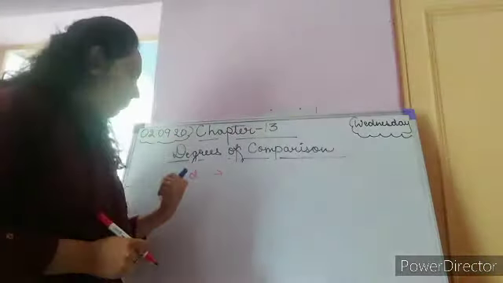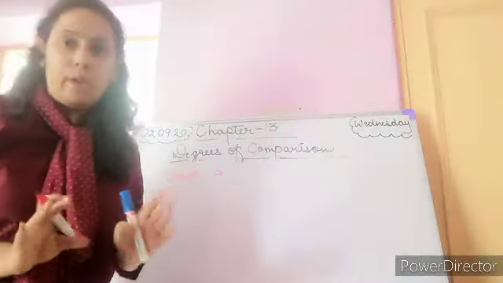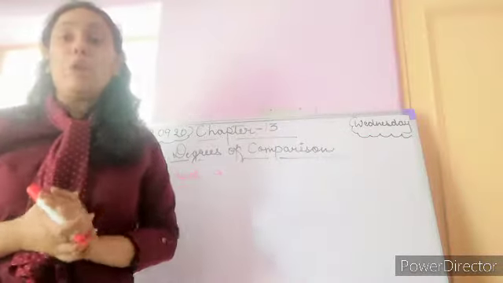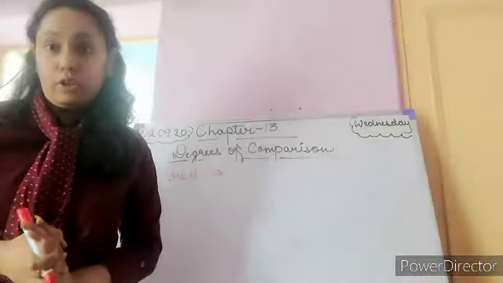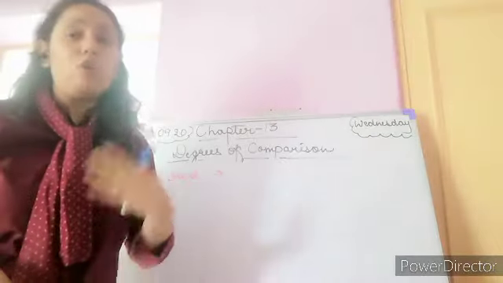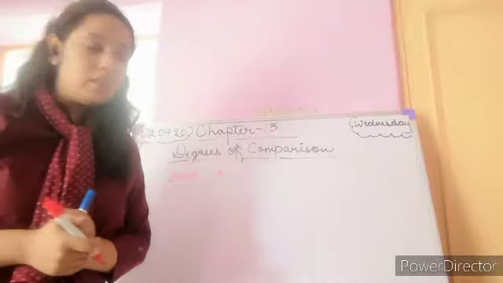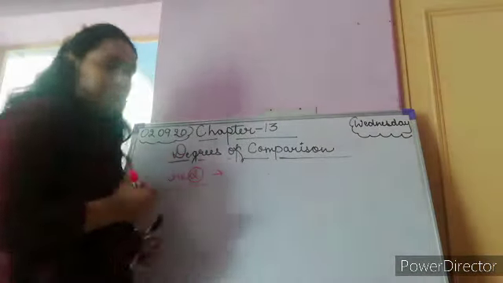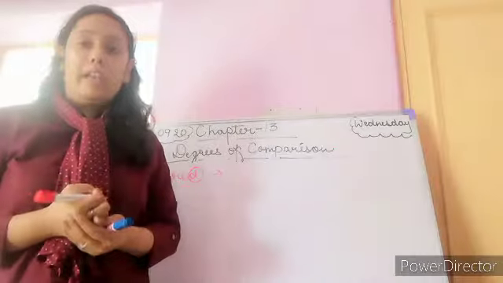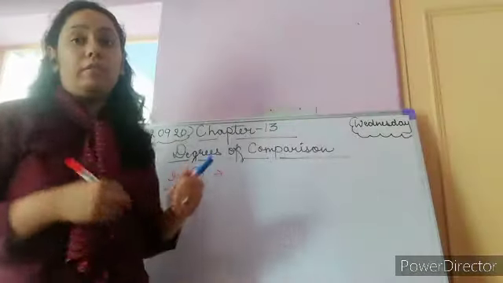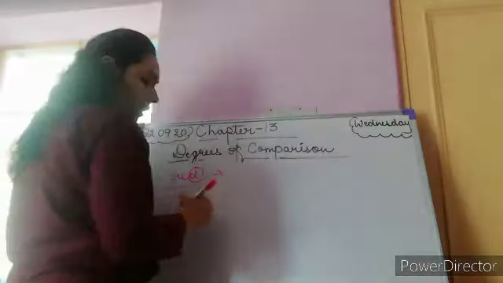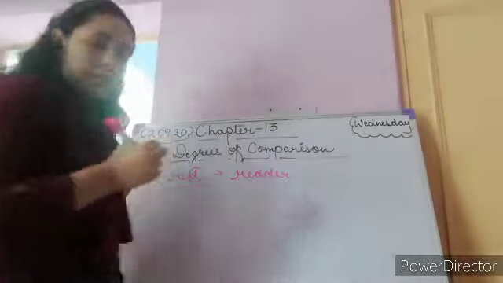It has only one vowel. Then if we want to change such words into their comparative or superlative form, how will we do it? Here we will double the last letter of the word. For the comparative form we write redder, and for the superlative form we write reddest.